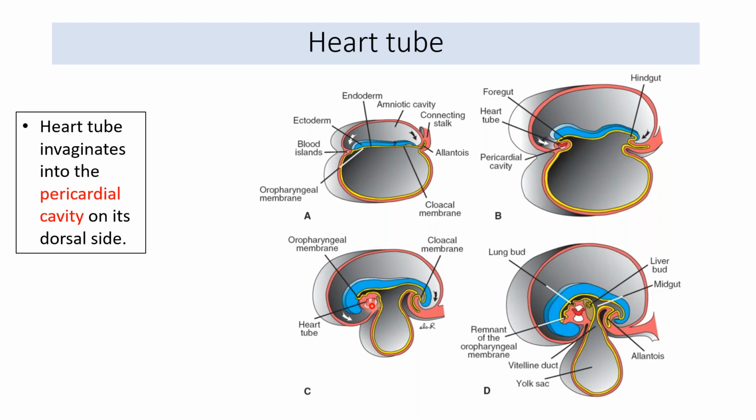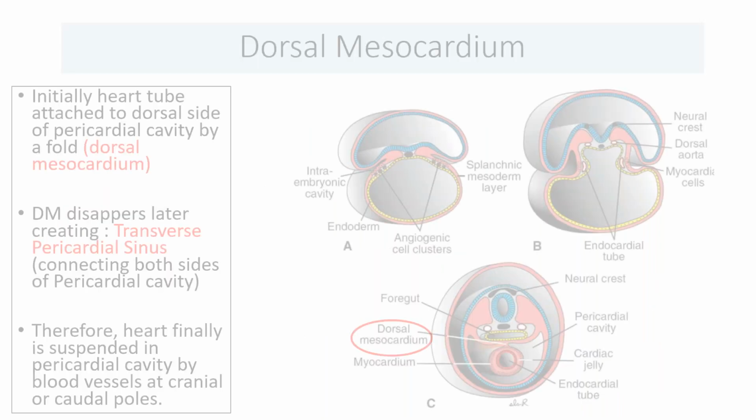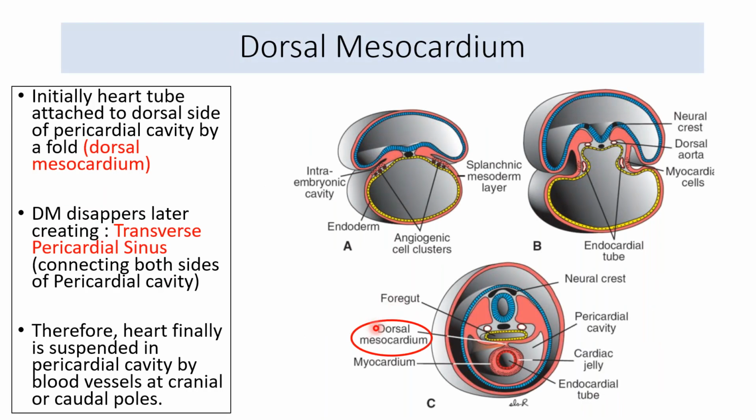The relation of the heart tube to the pericardial cavity is also changing. The heart tube is now going to invaginate into the pericardial cavity from its dorsal side. When the heart tube invaginates into the pericardial cavity, it is attached to the dorsal side by a dorsal mesocardium.